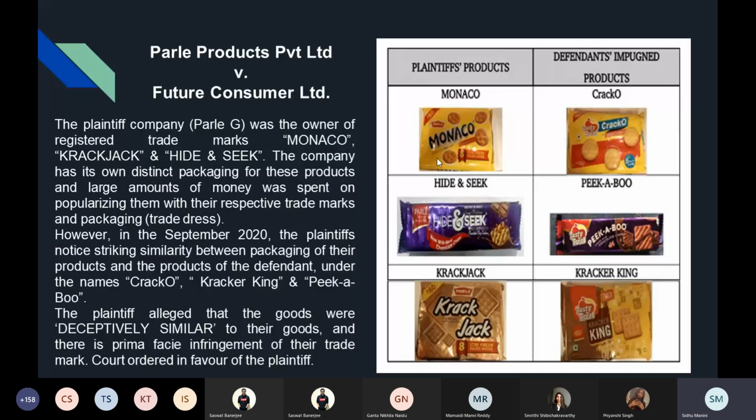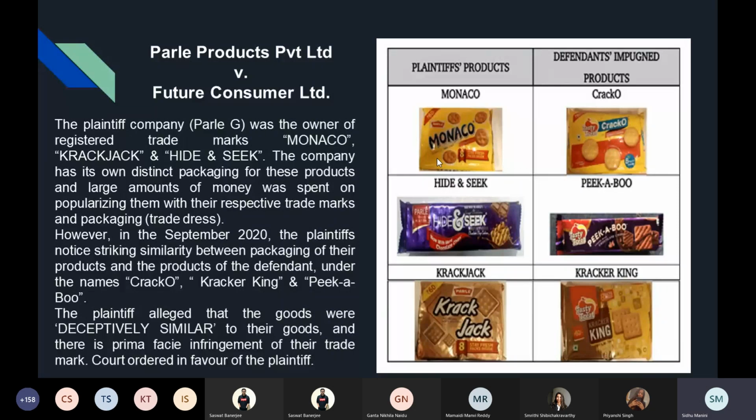Hide and Seek and Peekaboo. So Hide and Seek and Peekaboo mean the same thing. It's the game of hide and seek, and the color is the same. This is actually very similar because the designs of the biscuit with the long lines are also the same, identical. Then Crackjack and Cracker King. They are also clearly very deceptively similar. The colors used, the name that is used, Cracker King and Crackjack, and the kind of background that they have on the packet, they are all deceptively similar.